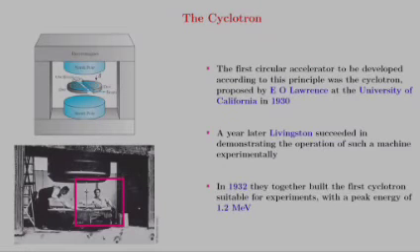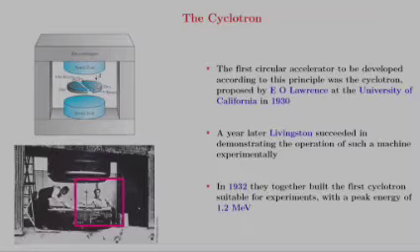The first circular accelerator to be developed according to this principle was the cyclotron, which was proposed by E.O. Lawrence at the University of California in 1930. A year later, in 1931, Livingston succeeded in demonstrating the operation of such a machine experimentally.